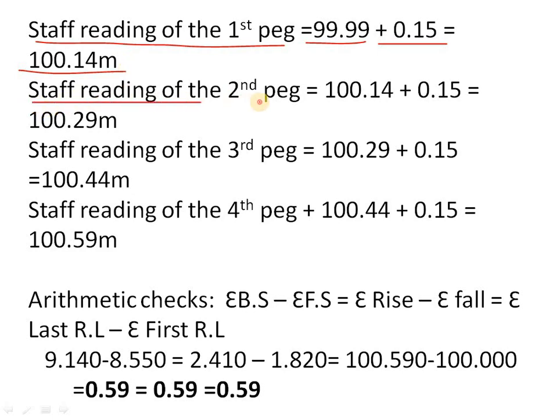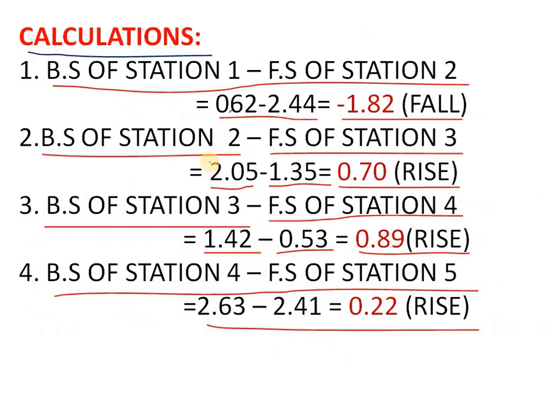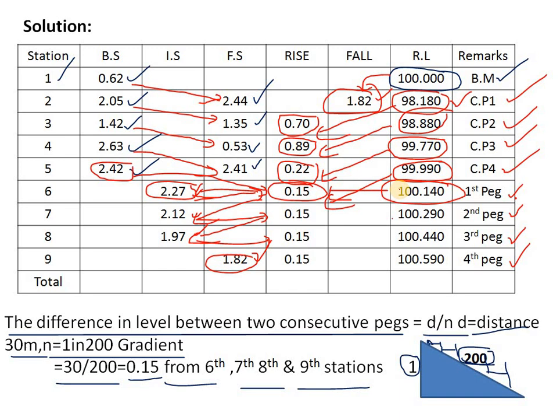Then the staff reading of the second peg is equal to 100.14 plus 0.15, we will get 100.29 meters. You can see this here also. So 100.140 plus 0.15, we get the answer as 100.290.